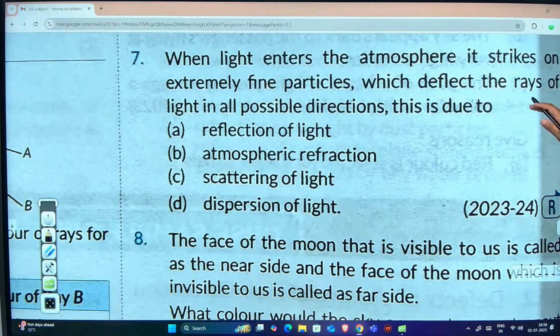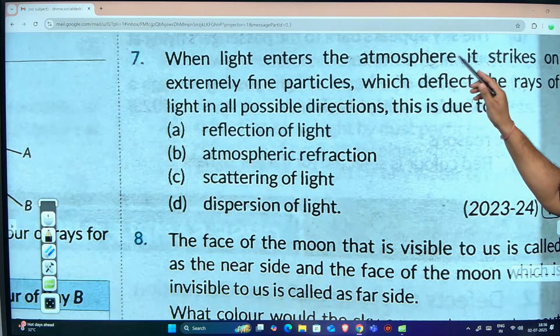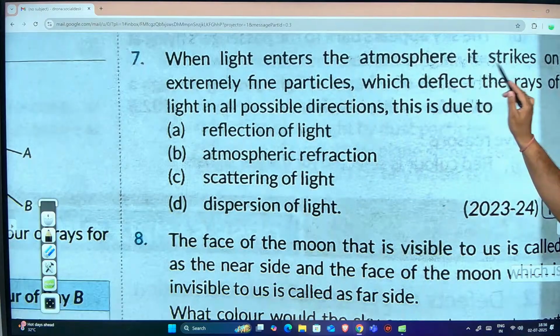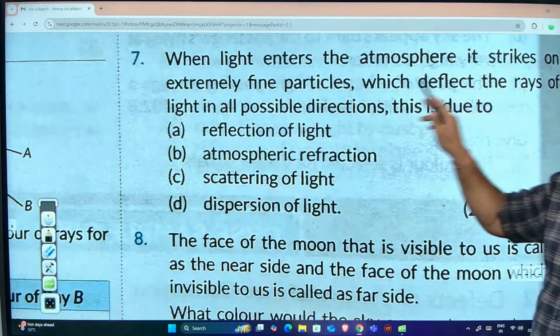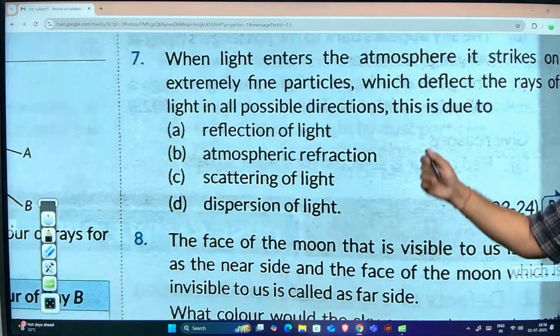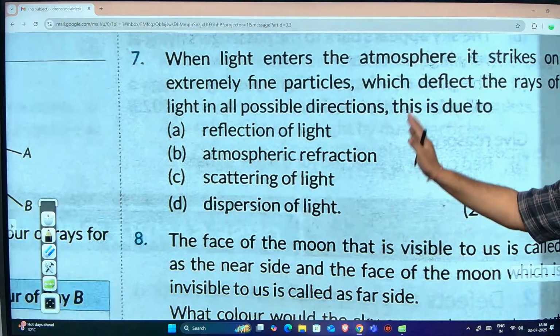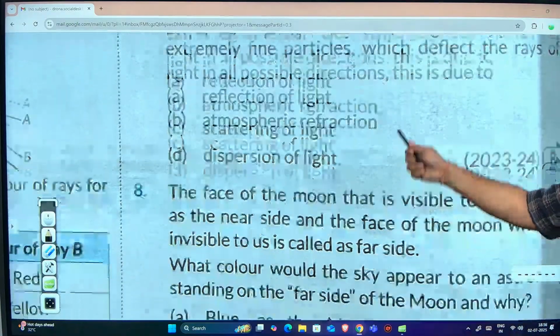When light enters the atmosphere, it strikes extremely fine particles which deflect the rays. Answer is? Think and say. Option C, sir. Scattering. You said atmospheric refraction because light enters the atmosphere. No, see, it strikes extremely fine particles which deflect the rays of light in all possible directions. This is due to atmospheric refraction. Sorry, scattering of light. So C is the answer.